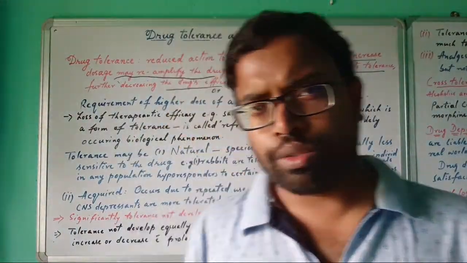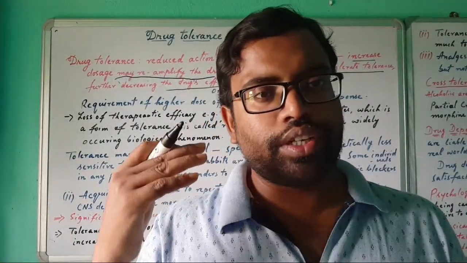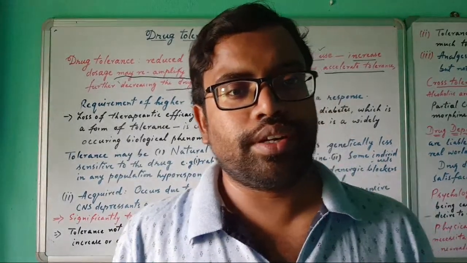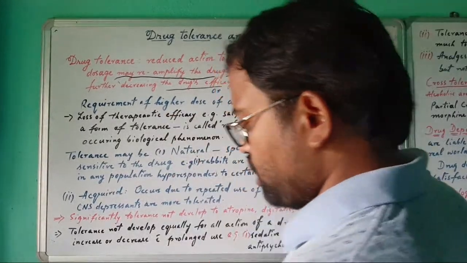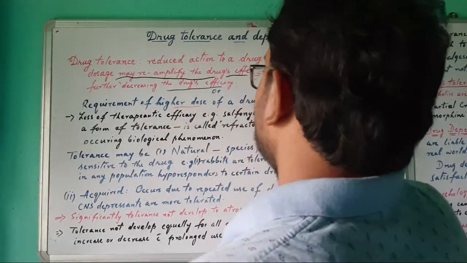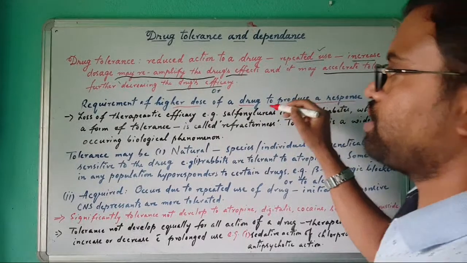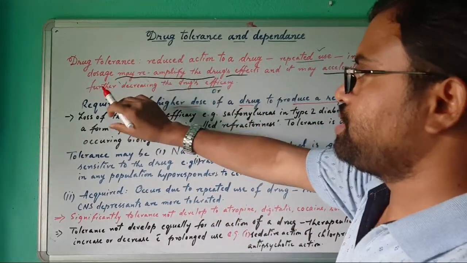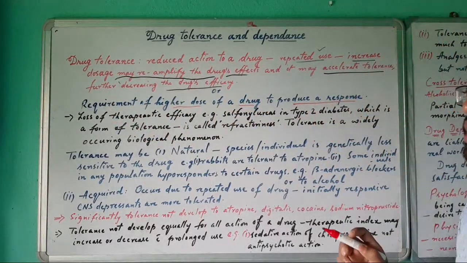Mostly the drugs used for psychological disorders are tolerated by the patients. Another definition: tolerance is the requirement of a higher dose of a drug to produce a response.